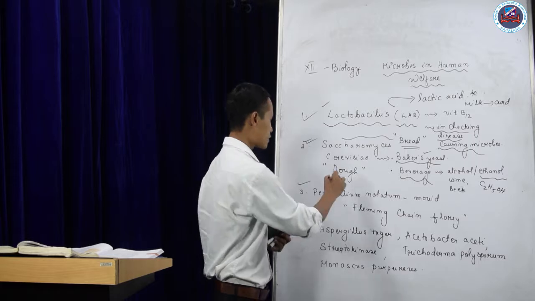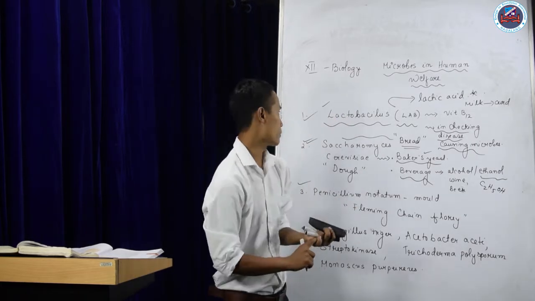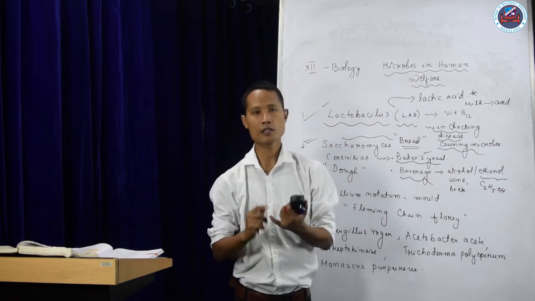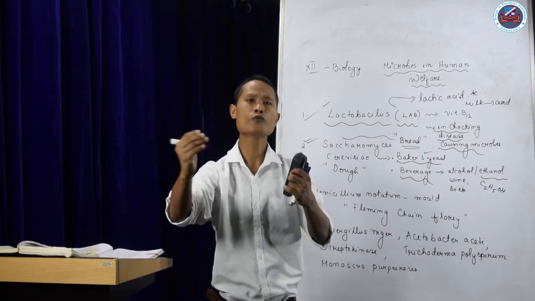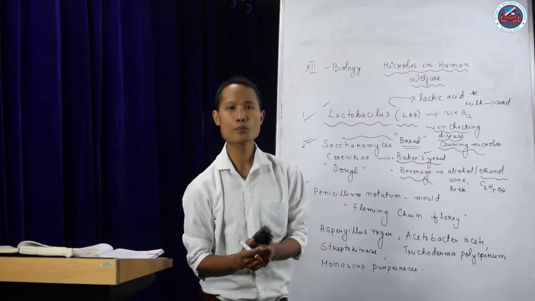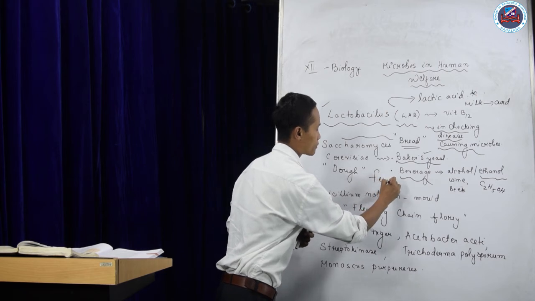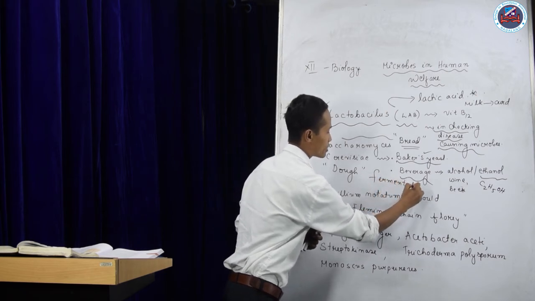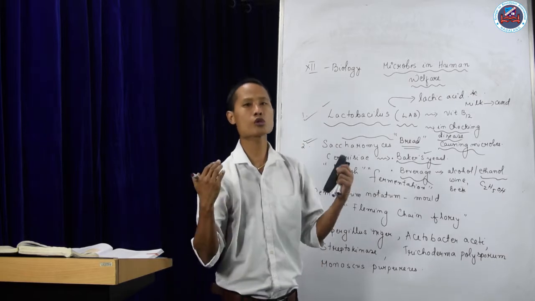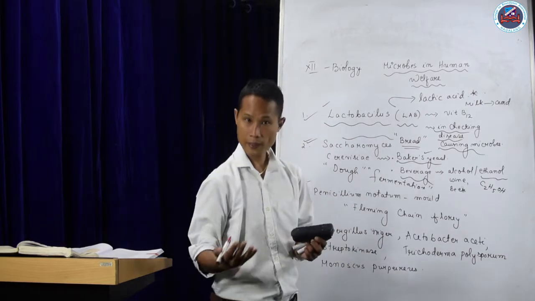The third microorganism is very important. The first was about microbes helpful to human beings in household food products. The second was the beverages made by the process of fermentation. By the process of fermentation, we are getting products, and you can use a source of carbohydrates, glucose, that is found in the plants.